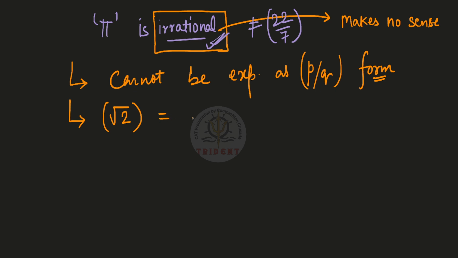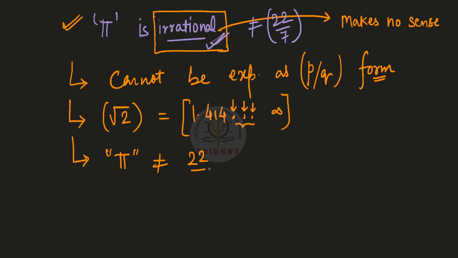The value of root over 2 is 1.414, and the digits after the decimal keep on going till infinity, and they keep on changing. So there is no one fixed pattern through which we can predict the number. Similarly, pi is also an irrational number, which is definitely not equal to 22/7, as I already said in the last session.